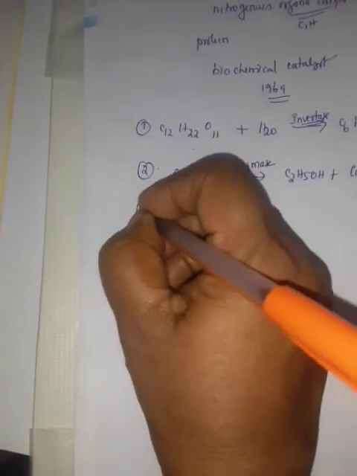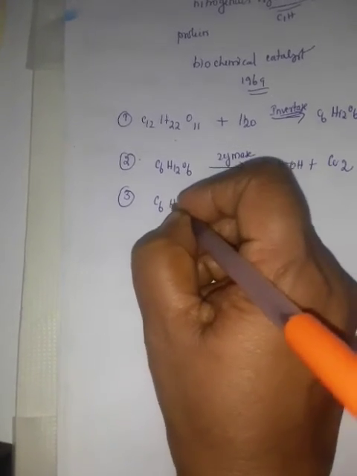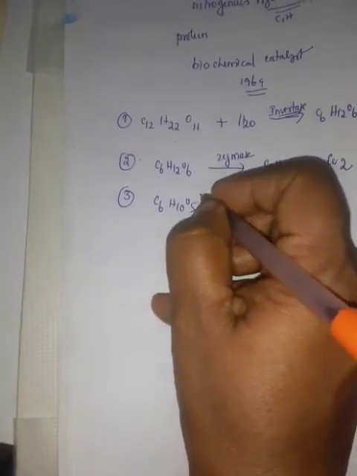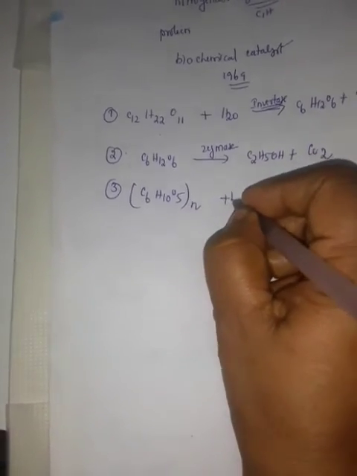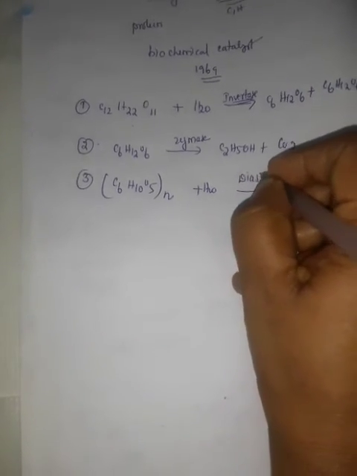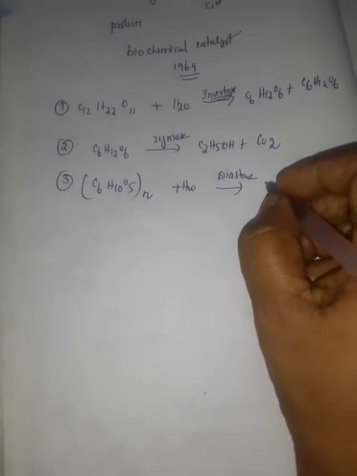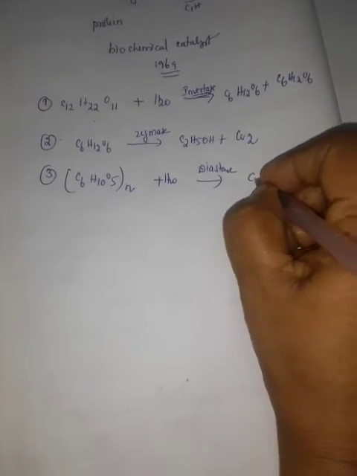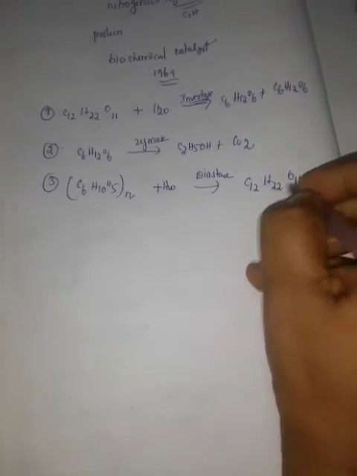Third one, starch, for example (C6H10O5)n. Starch, on hydrolysis in the presence of an enzyme diastase, is converted into maltose, C12H22O11.